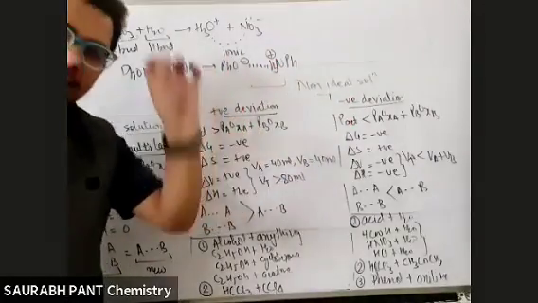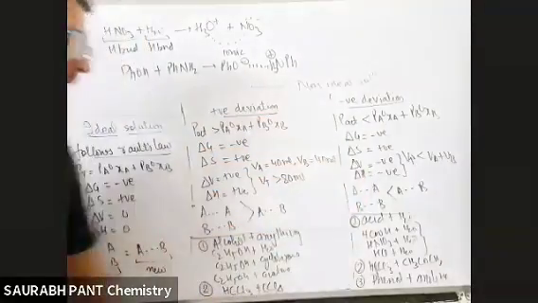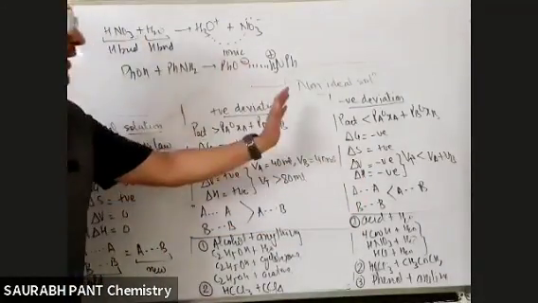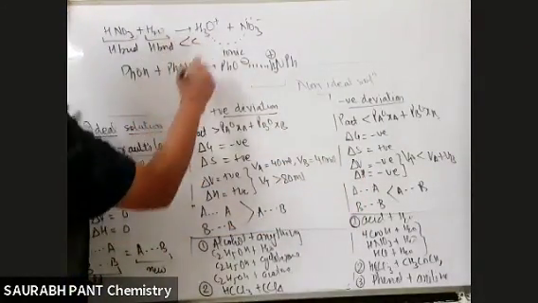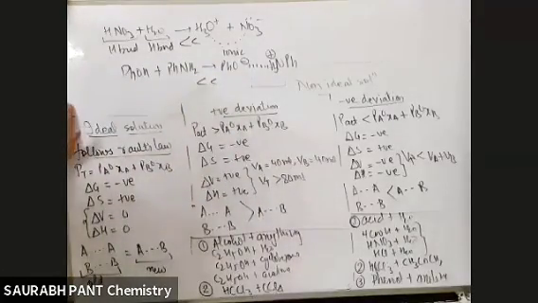This is the reason that this comes under the negative deviation. That means the new force of attraction is much more than the previous force of attraction. Clear?